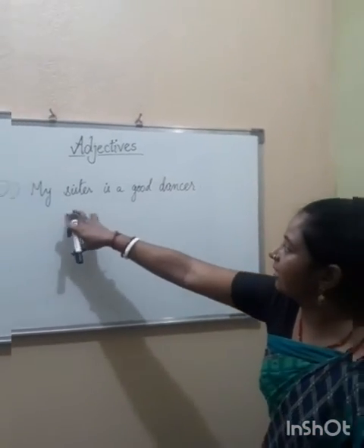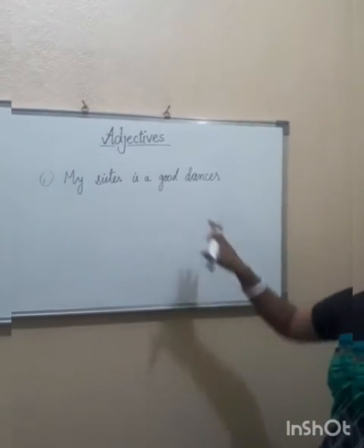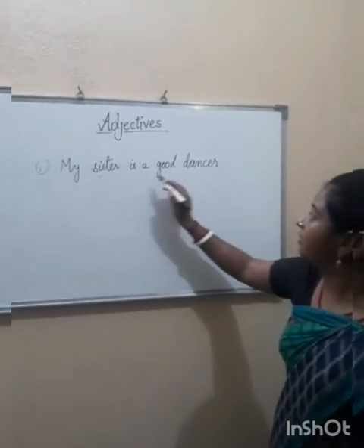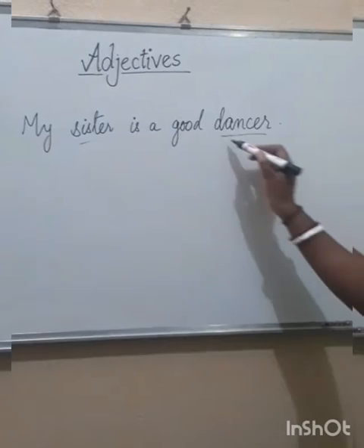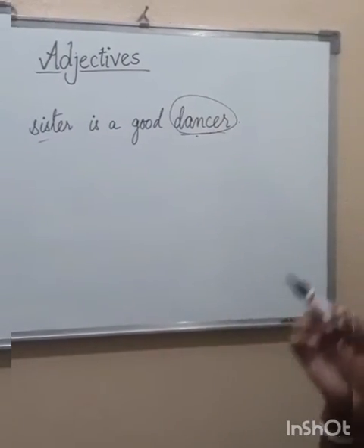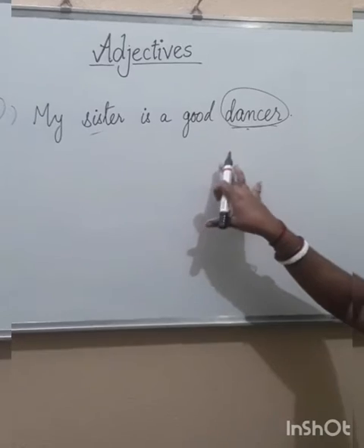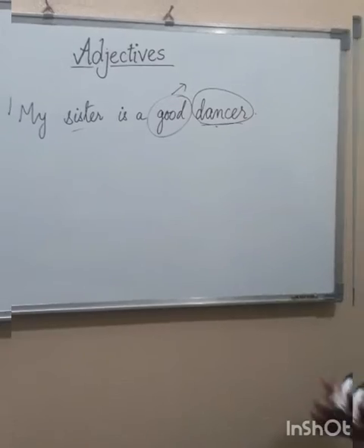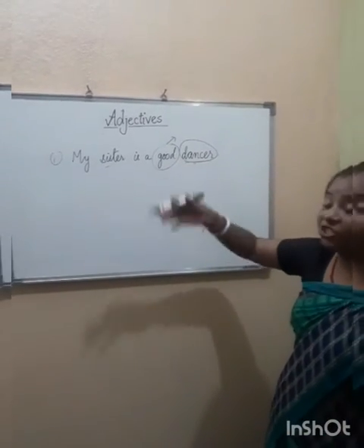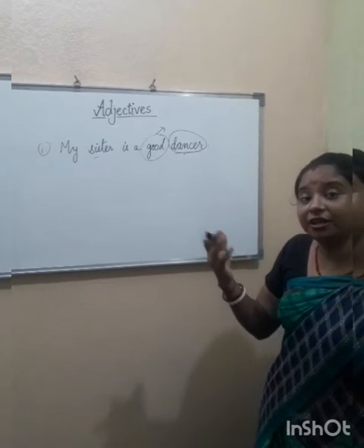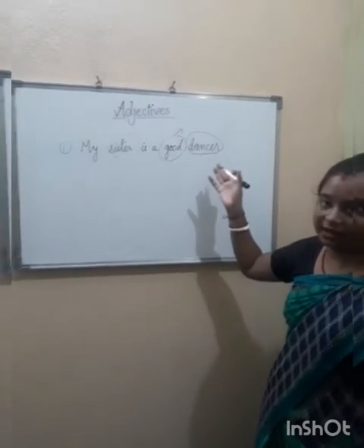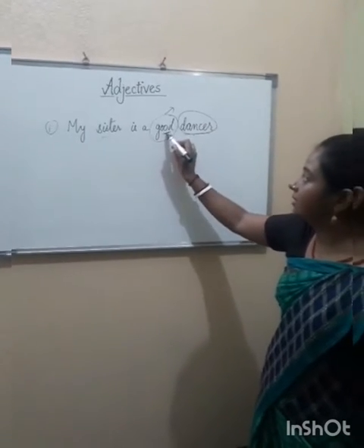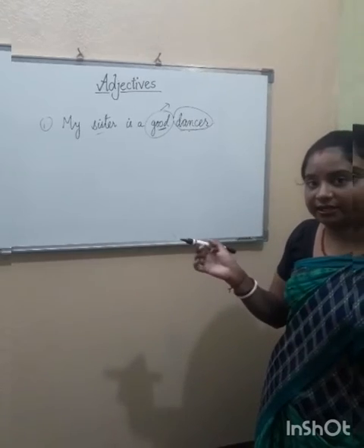Now in this sentence, have a look. Which one is noun here? First identify noun. See, there are two nouns. First sister and dancer. Okay. So dancer is a common noun. Now which word is describing here? Which word is the describing word? The describing word is good. Okay, it gives some additional information about noun or pronoun. Here as it is noun. So my sister is a good dancer. Here in this case, good is the describing word, so it is adjective.